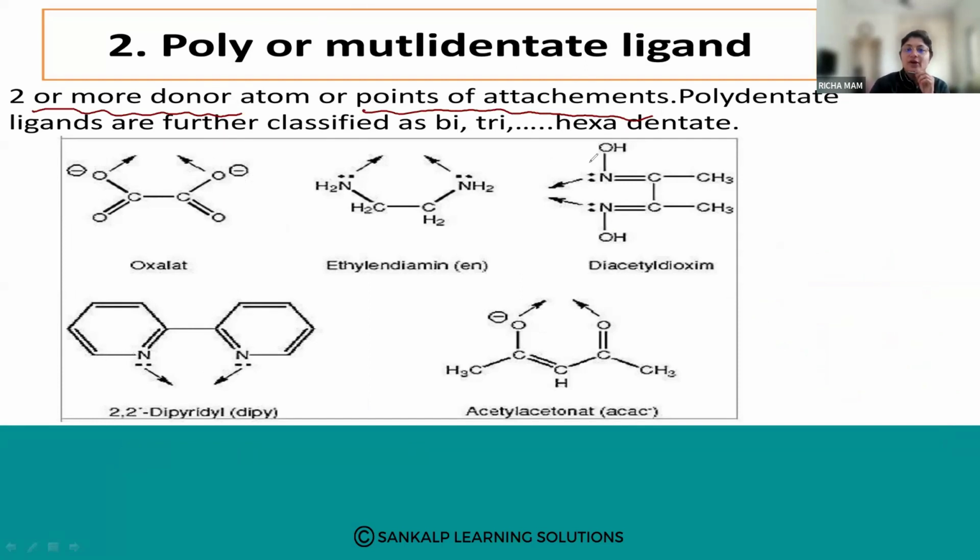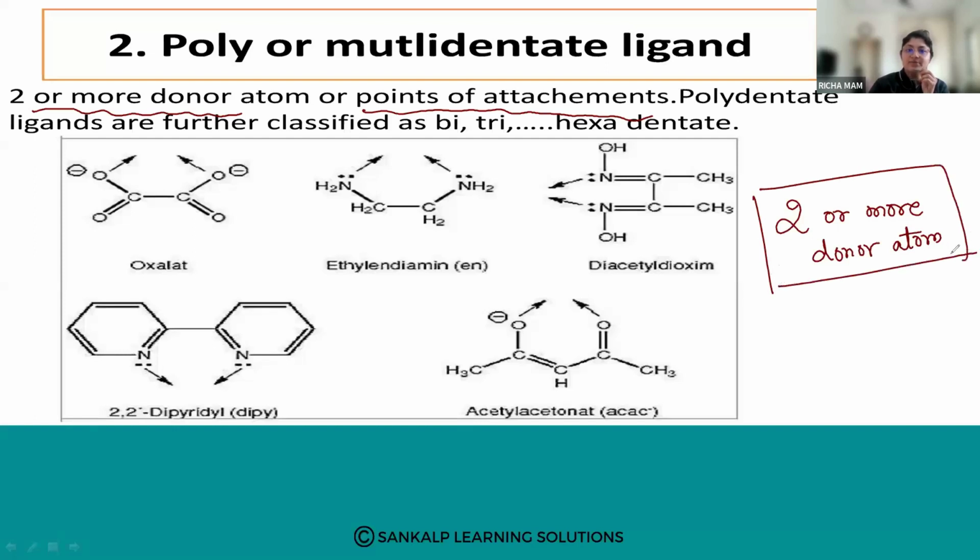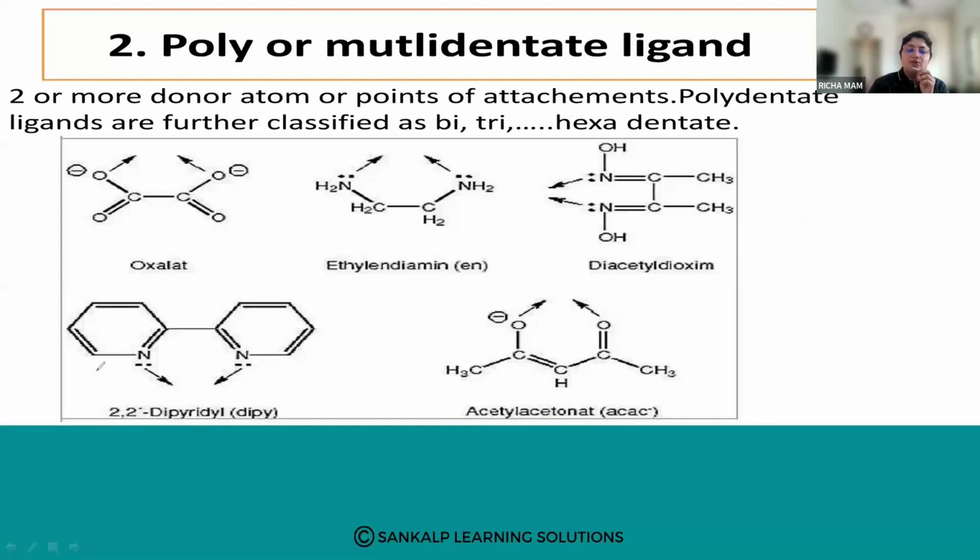A ligand which is bound to a metal atom through two or more donor atoms is called polydentate.